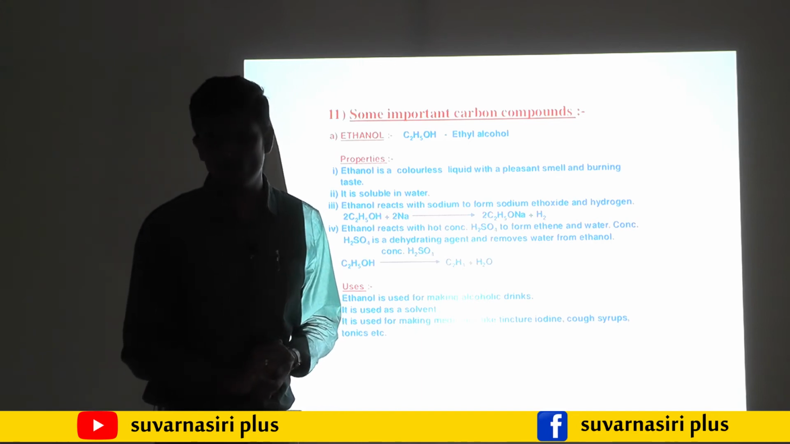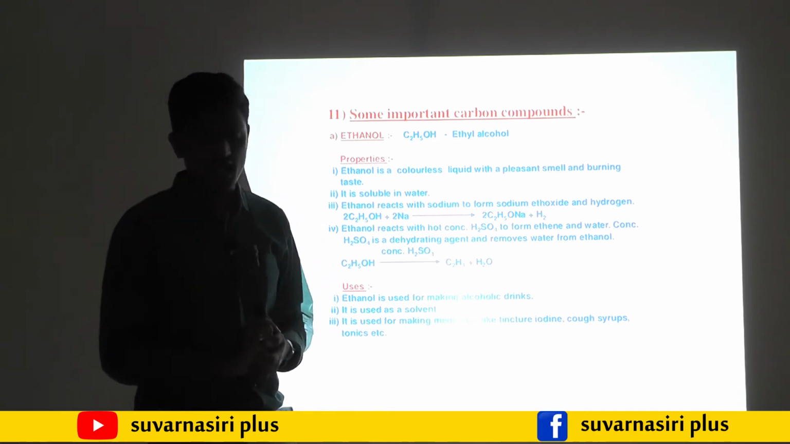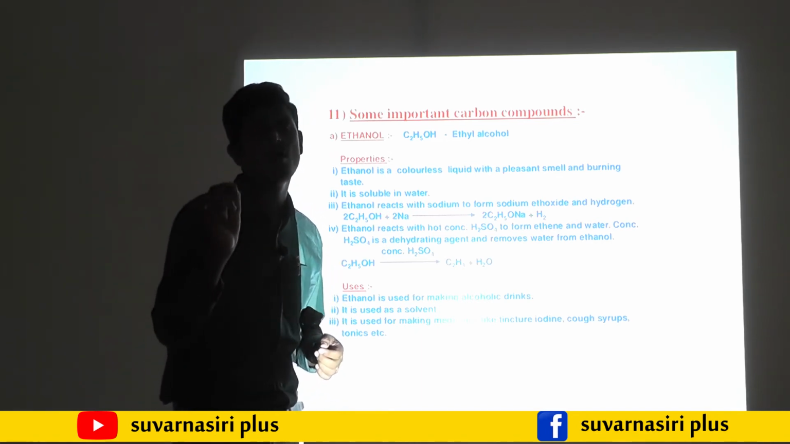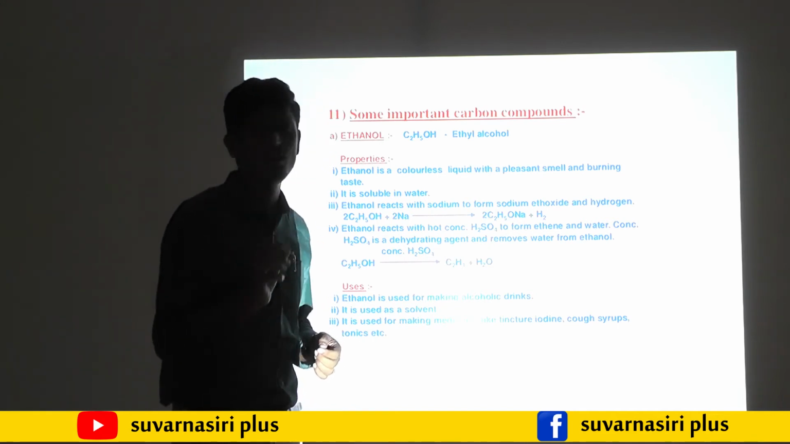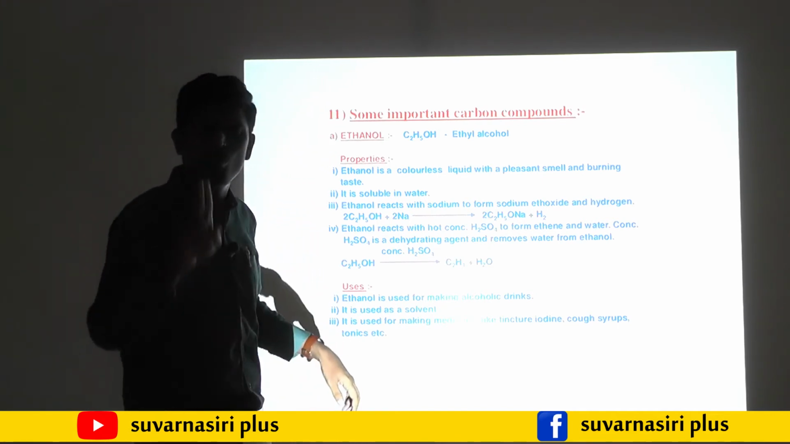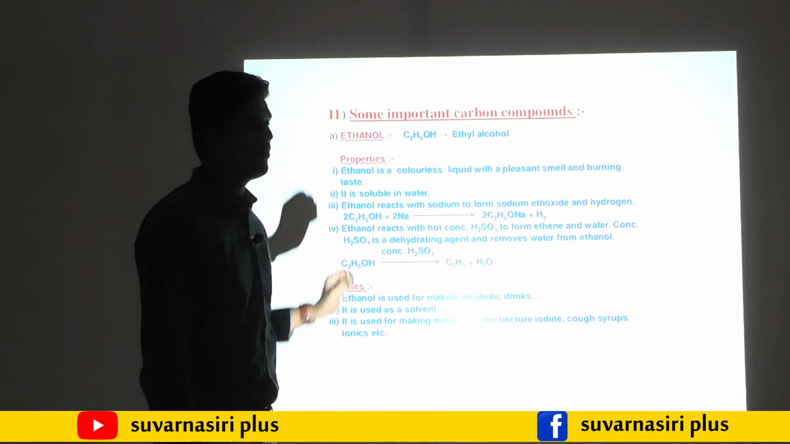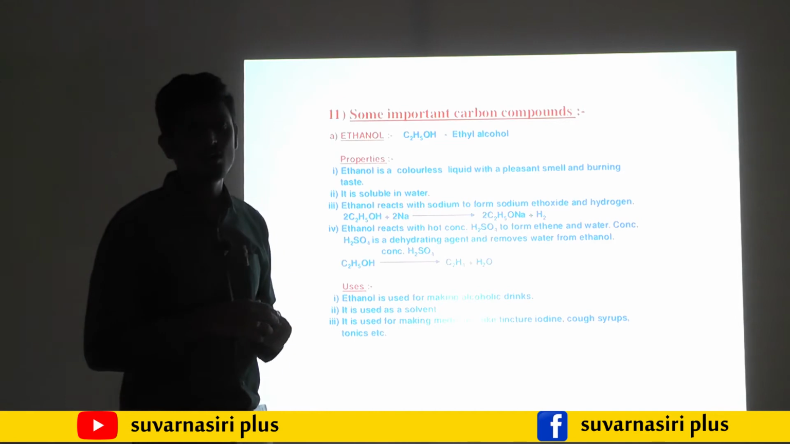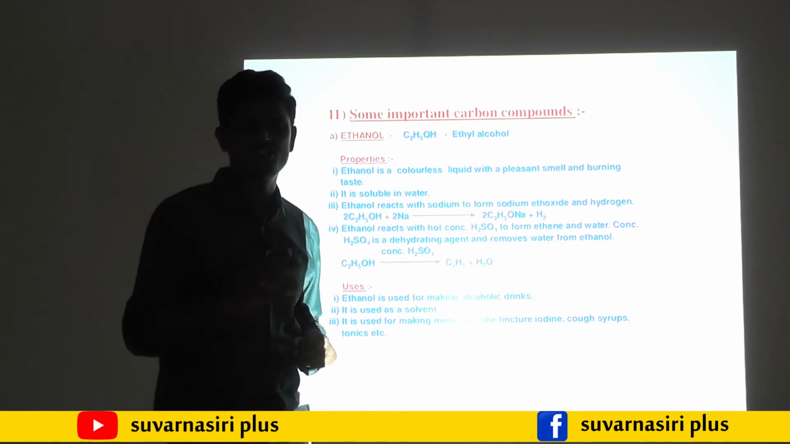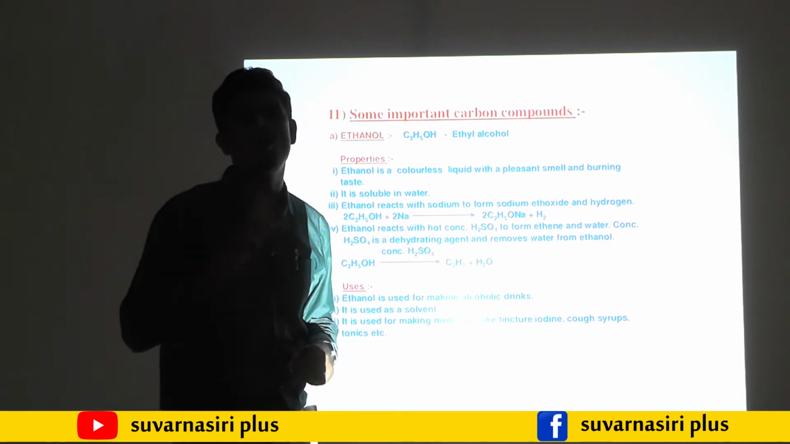The second important chemical compound they mentioned is ethanoic acid. Among the two, definitely one will be there in your examination. Why? Because only two carbon compounds are given. One is ethanol. Generally, we call ethanol alcohol.